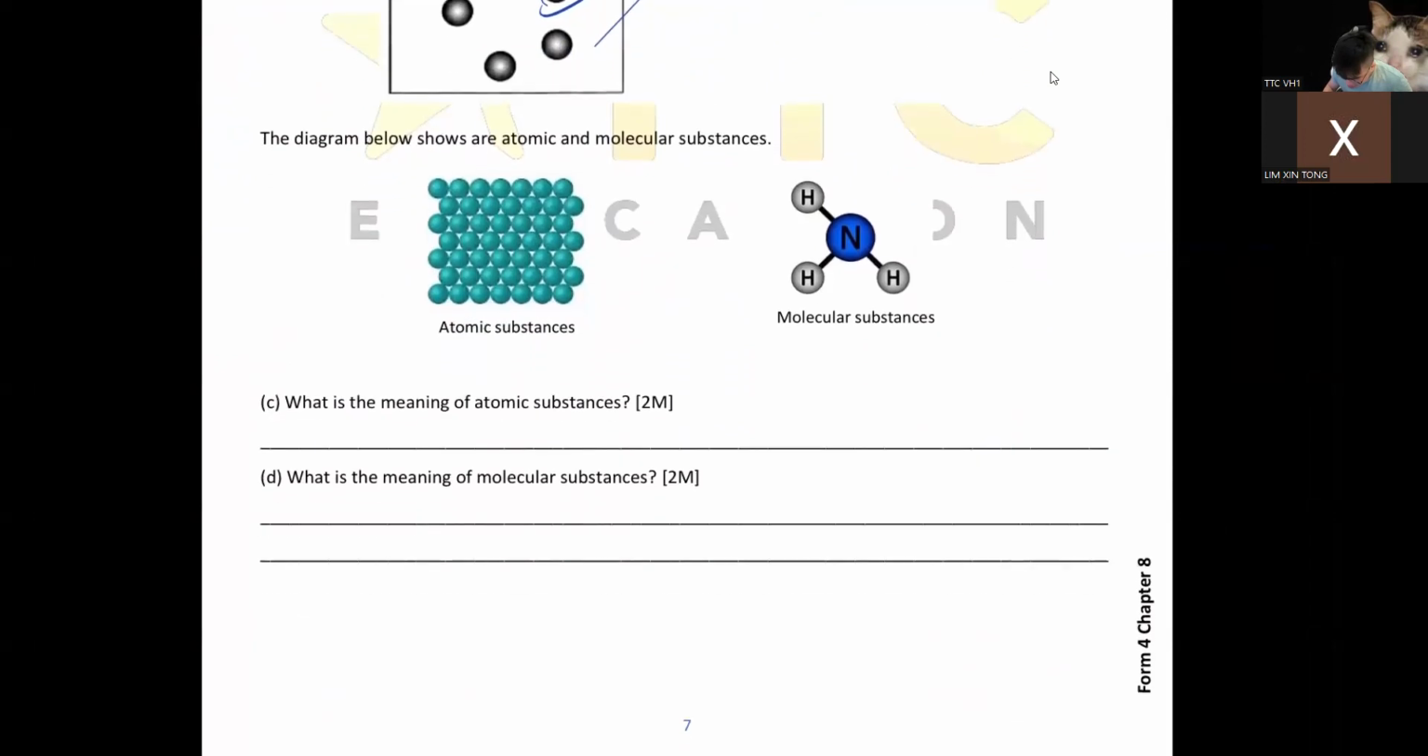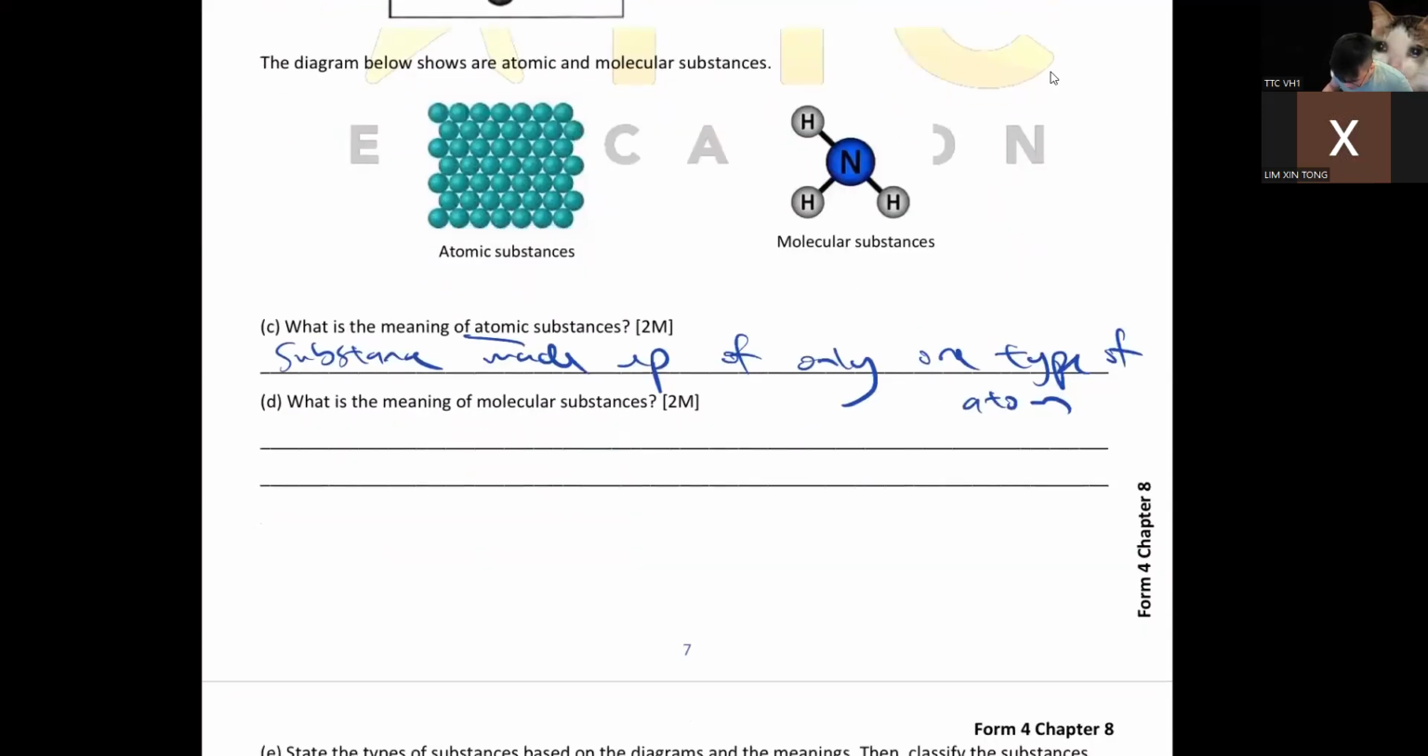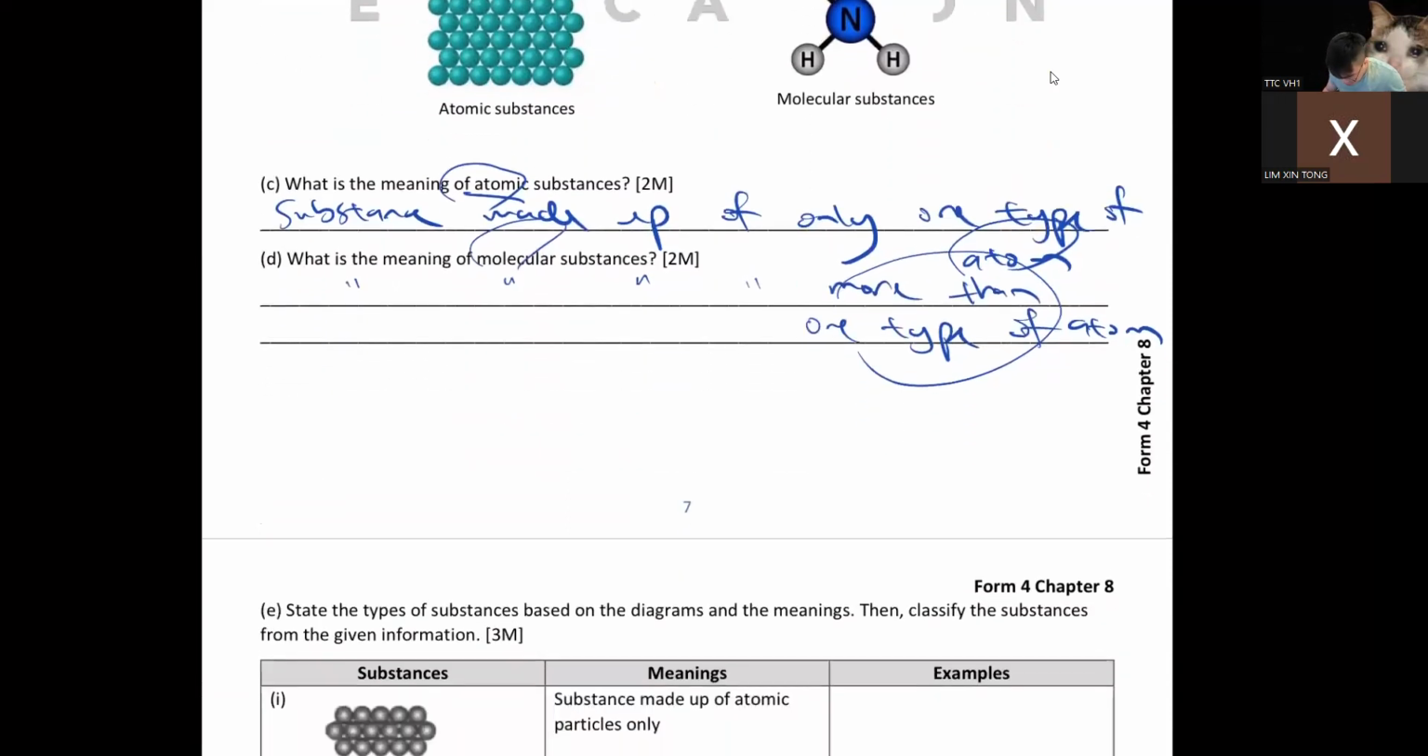This one is easy. So what is an atomic substance? That is a substance made up of only one type of atom. Molecular substance is a substance made up of more than one type of atom. Atom is one atom. Molecule is more than one atom. This one is easy.